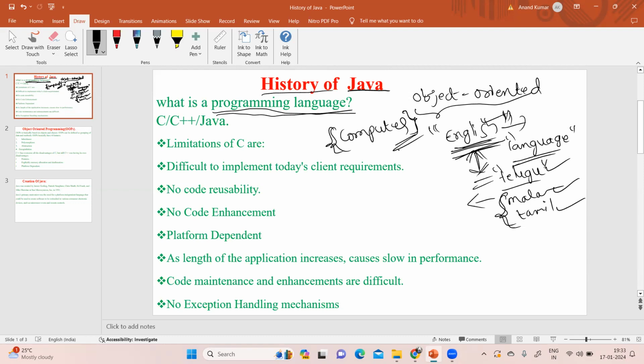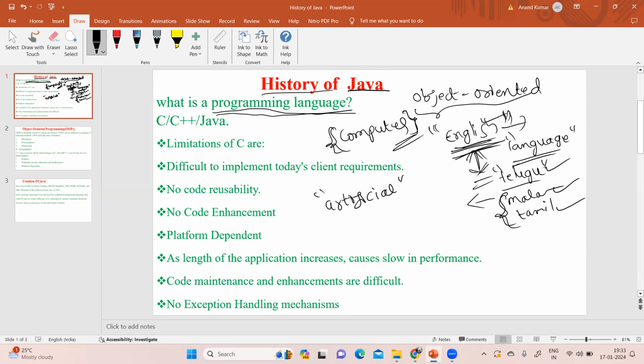That's why we need one artificial language, and this artificial language is called a programming language. A programming language is an artificial language designed to communicate instructions to a machine, particularly a computer.